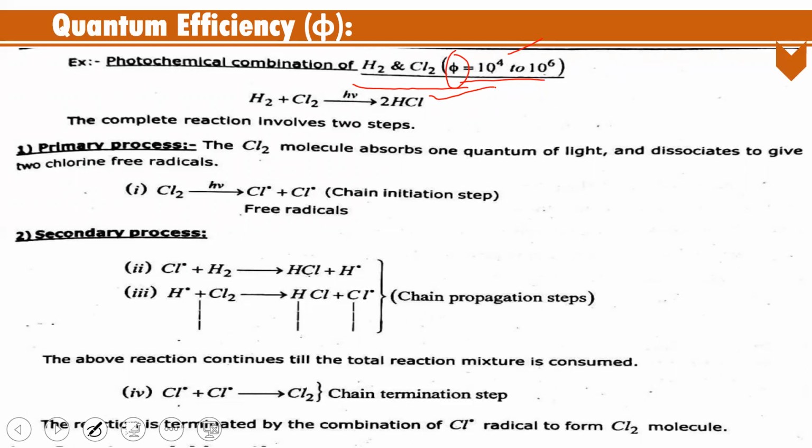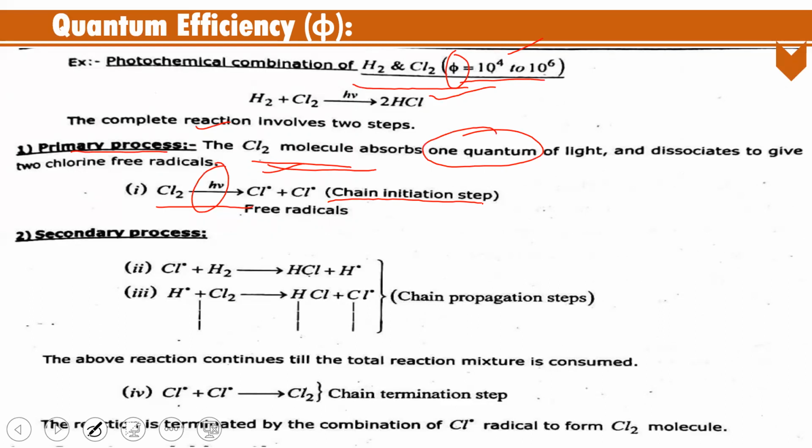Primary process means activation, that means absorption of energy. In the primary process, what happens? The chlorine molecule absorbs one quantum of light and dissociates to give chlorine free radicals. Chlorine absorbs only one quantum of energy, and then dissociates into its free radicals. So this step is also known as the chain initiation step.